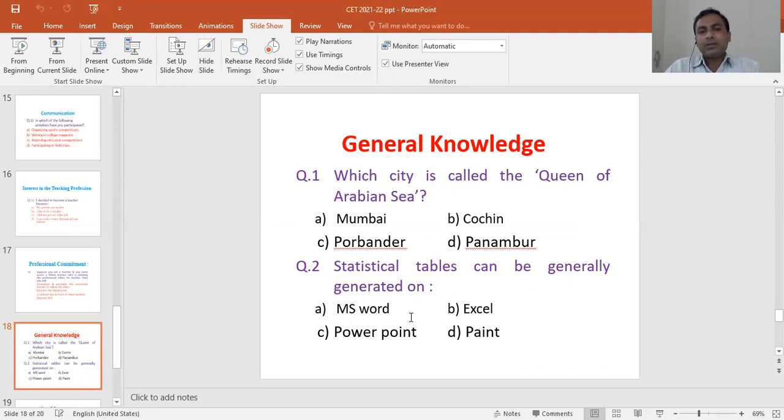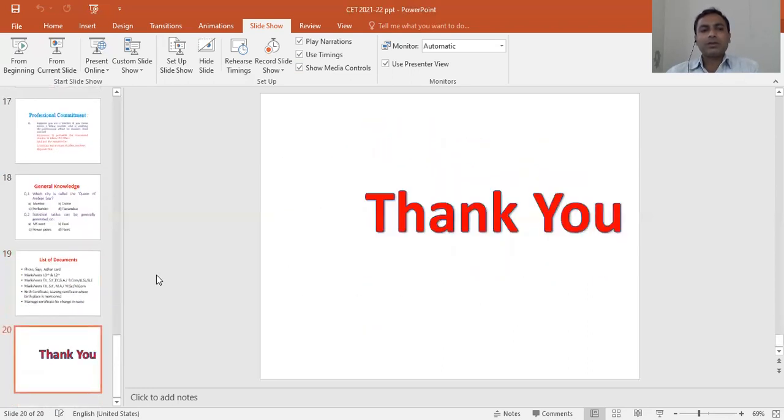Then the second question: statistical tables can generally be generated on MS Word, Excel, PowerPoint, or Paint. This question is related to technology. So here the correct option is Excel. So these are a few sample questions. Similar questions you can read. So that is all about today's CET, BEd CET orientation. Thank you.